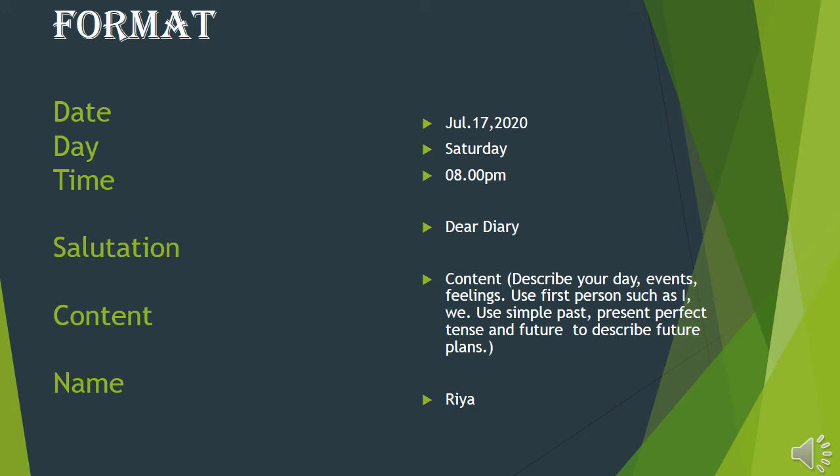In content you can describe your day, events and feelings, and the person you will use in this will be I and we. And the tenses you will use in this are past, present perfect and future tense to describe the future plans. After that you have to leave a line and then you have to write your name. In name you are not allowed to use a surname, you have to write your name only.